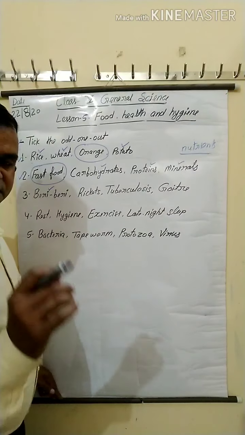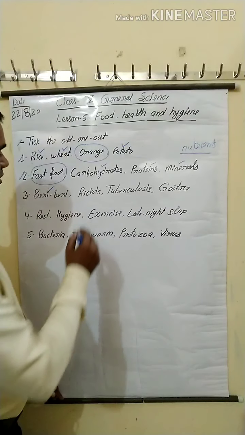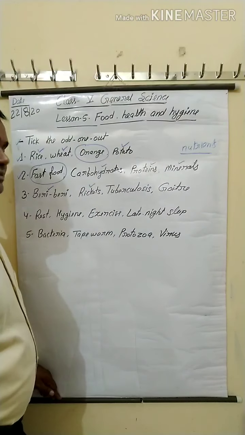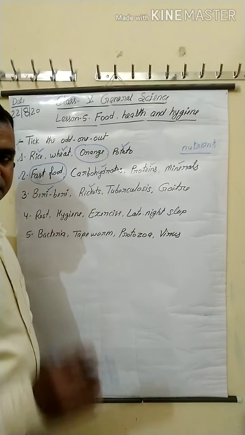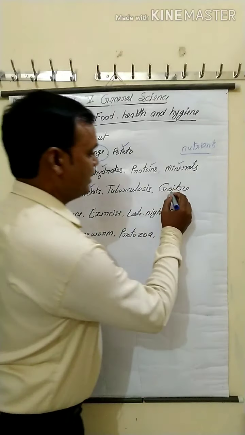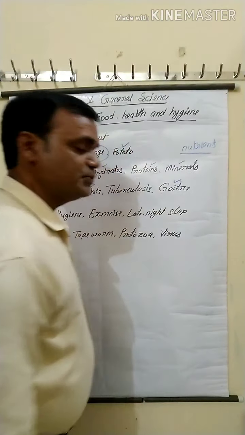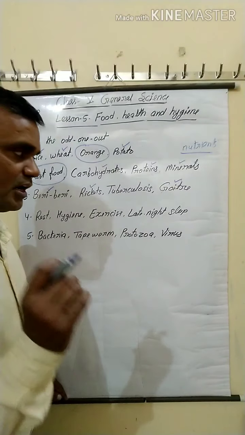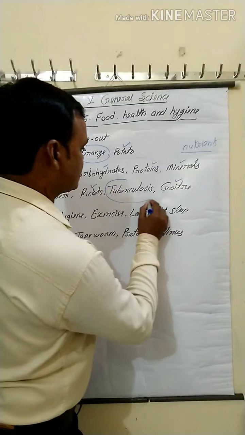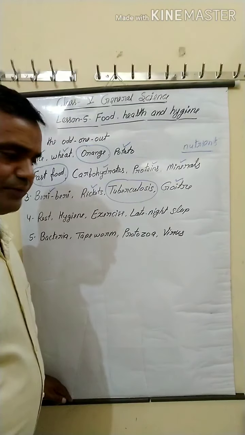Beriberi disease is caused due to deficiency of vitamin B. Rickets disease is caused due to deficiency of vitamin D. Goiter disease is caused due to deficiency of iodine, but tuberculosis is caused due to bacteria and bacterial infection.